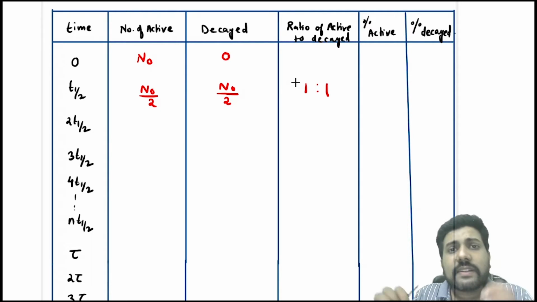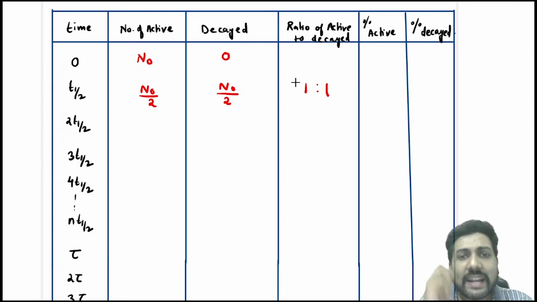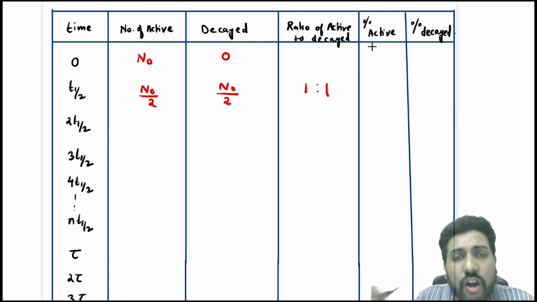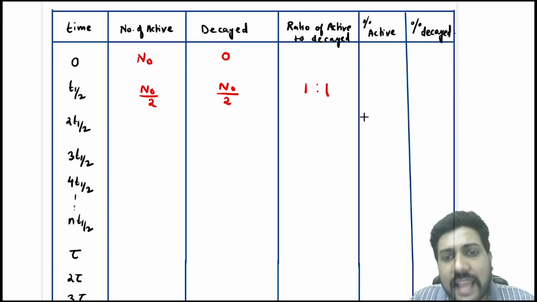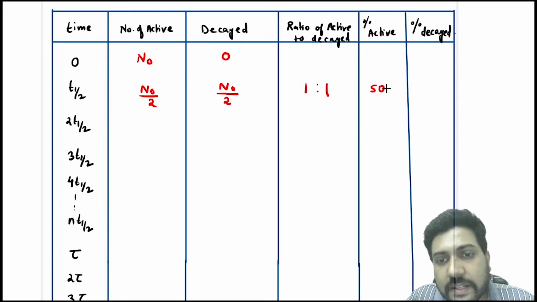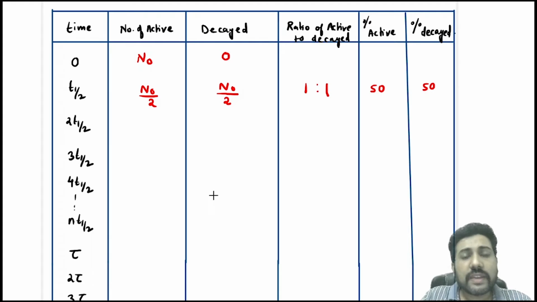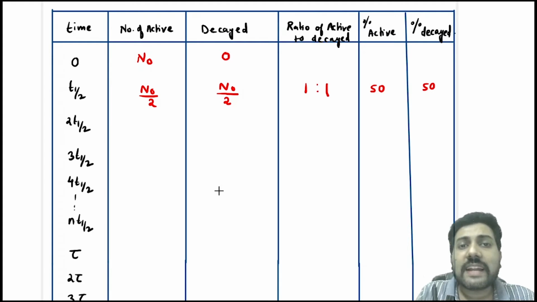So whenever you see that the ratio of active to decayed nuclei has become 1:1, that means one half-life has elapsed. Okay, then the percentage of nuclei that still remain active is 50%, and the percentage of nuclei that has decayed is again 50%. Okay, then what happens at 2 t half?